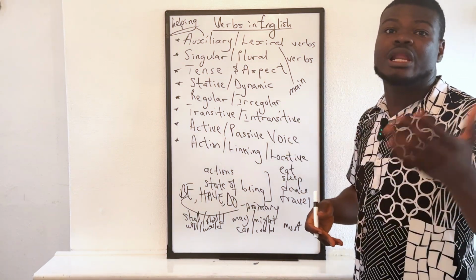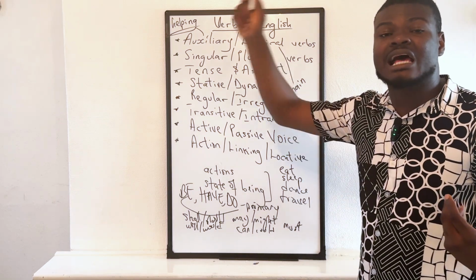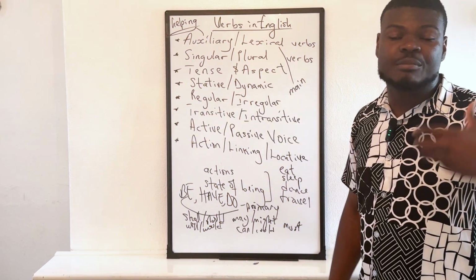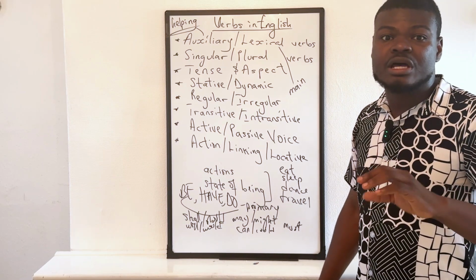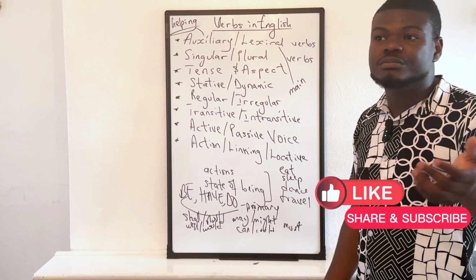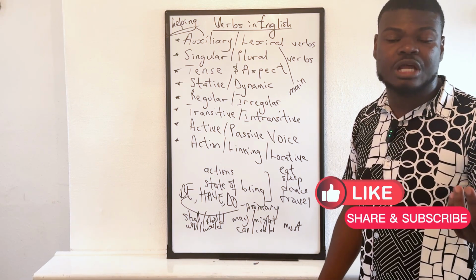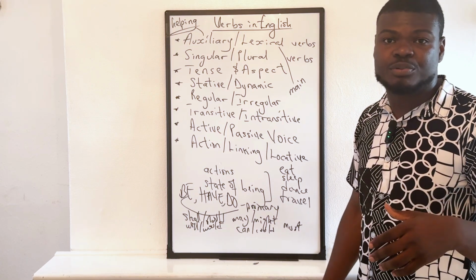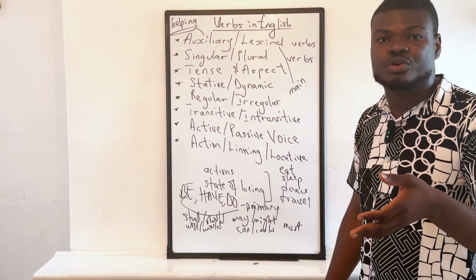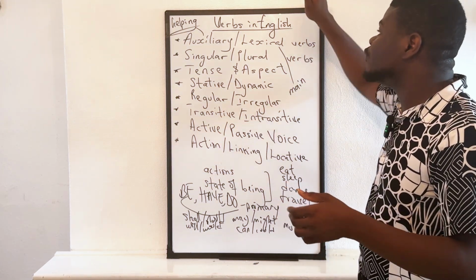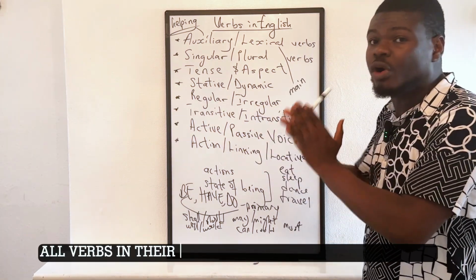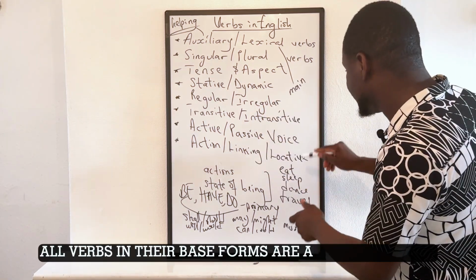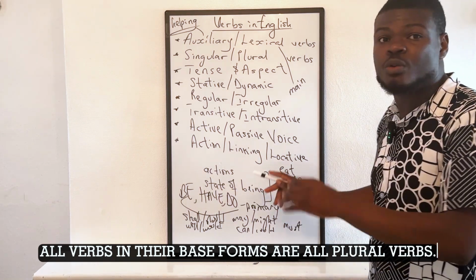So for you to pluralize a noun, you would need to add an S to it. Yeah. So if I say boys, that is a plural noun. If I say women, that's a plural noun. If I say buses, that's a plural noun. If I say cars, that's a plural noun. If I say men, that's a plural noun. Yeah. But for verbs, the verb in its original form is a plural verb. So all of these, eat, sleep, dance, etc., they're all plural verbs.